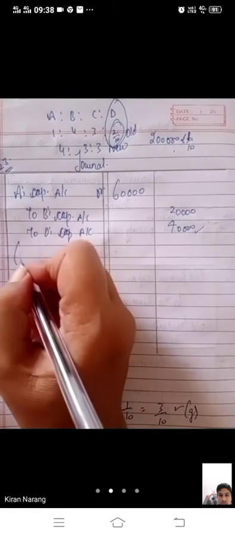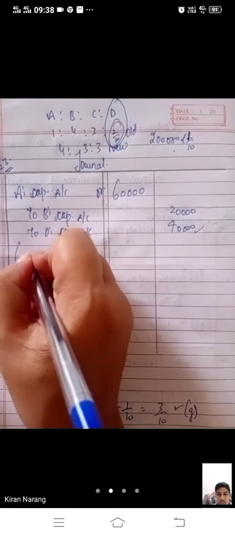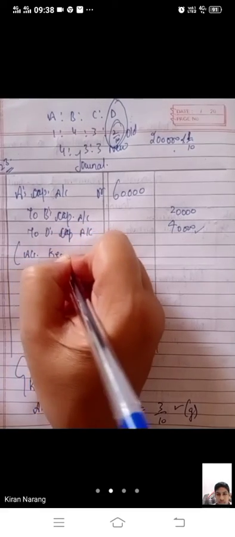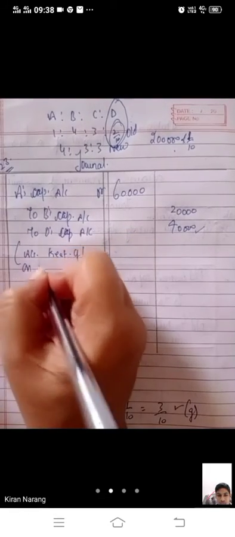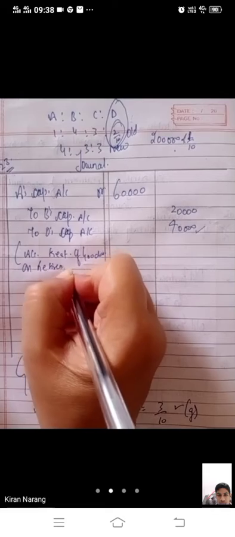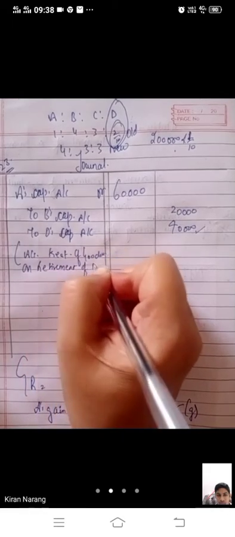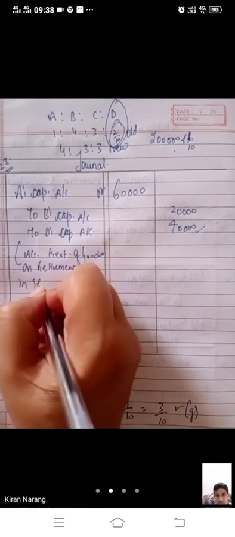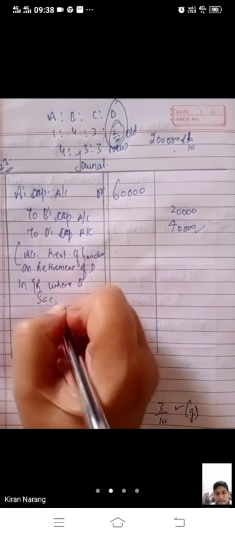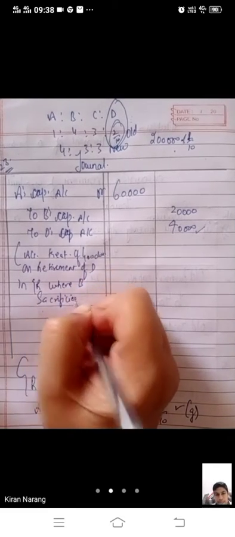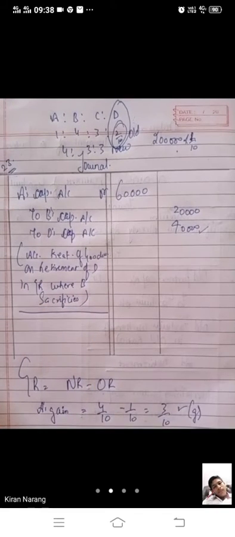Now here you will write the accounting treatment of goodwill on retirement of D in gaining ratio where B sacrifices. This is your accounting treatment in this case.